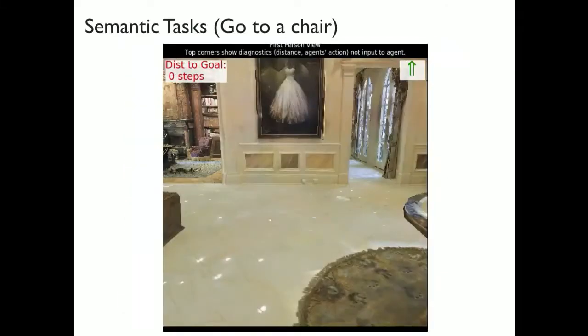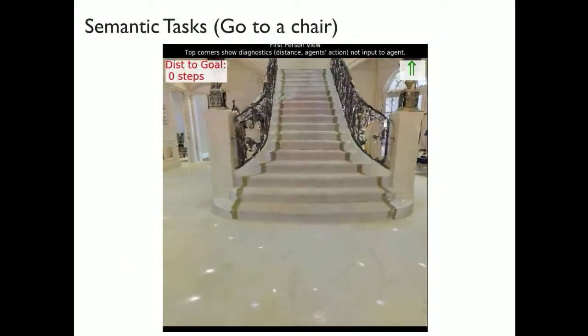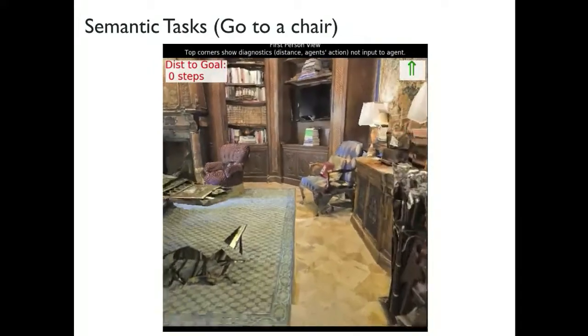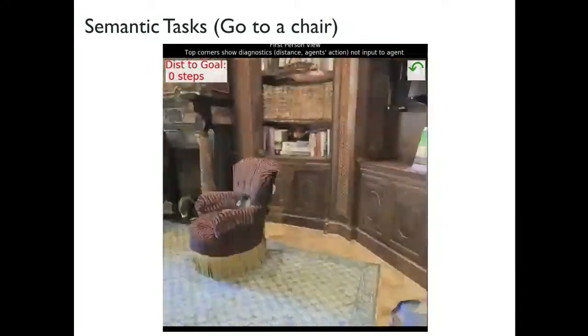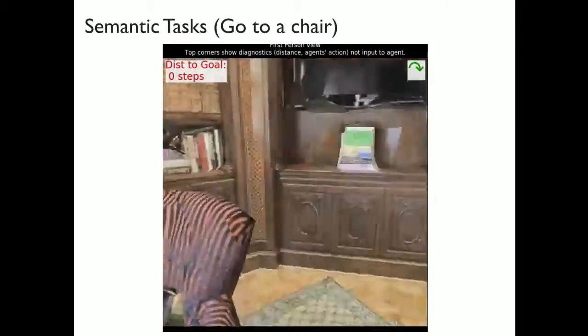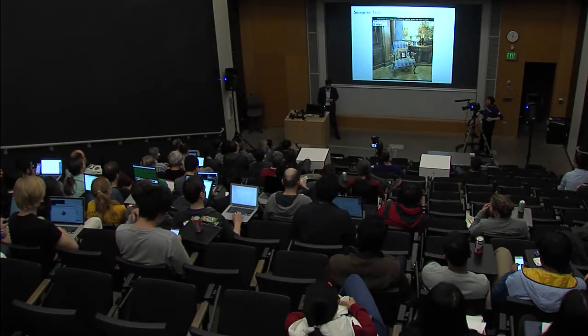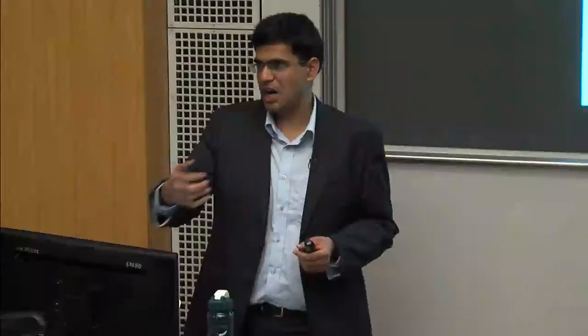Here are some examples on these home environments where, again, you can actually walk around and find chairs and so forth. Again, this policy was trained entirely on office environments, but it shows reasonable performance on these home environments that we put it into. Yes? What's the supervision for this level? So the supervision for this task is essentially you want to take an action which reduces your distance to any chair in the environment. And you have semantic segmentation. Yeah, so you know where the chairs are in these office environments, and then you can generate this kind of supervision.